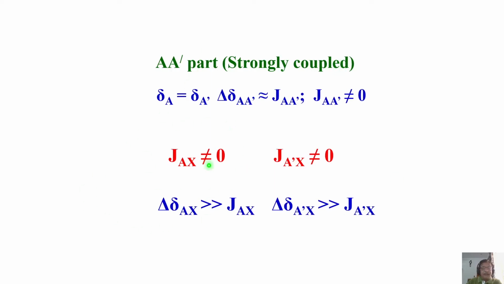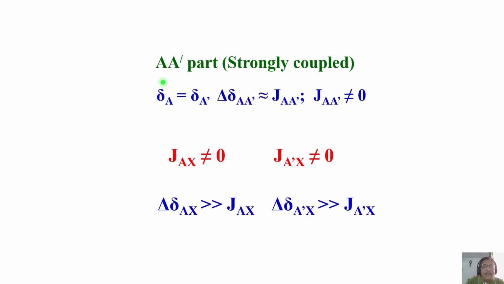Now, between AA' and X, you see, JAX is non-zero, JA'X is also non-zero. And for this condition to be valid, the chemical shift separation should be larger between AA' and X so that AA' weakly couples to the X proton. These are the conditions for AA'X. I hope you are all with me.